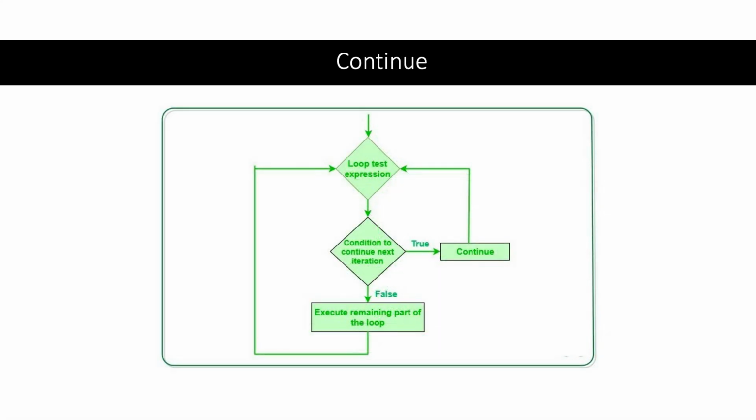Also in Python loops, we can have a continue statement. Now the continue statement is used within loops to skip the current iteration and proceed directly to the next iteration of the loop. So when a continue statement is encountered, the loop's remaining code for the current iteration is not executed, and control is transferred back to the beginning of the loop for the next iteration. This is particularly useful when we want to bypass certain parts of the loop under specific conditions without exiting the loop entirely, which helps to allow for more precise control of loop execution flow.